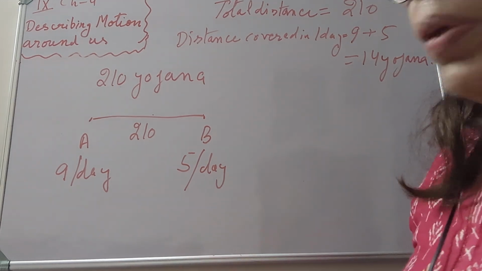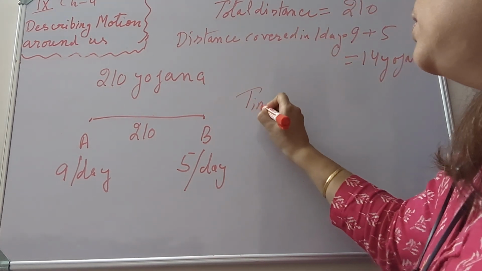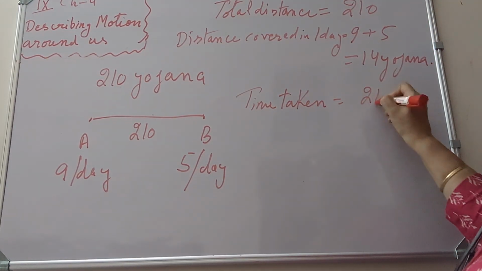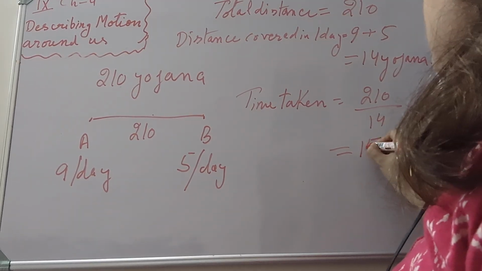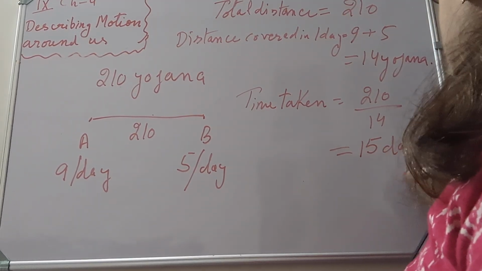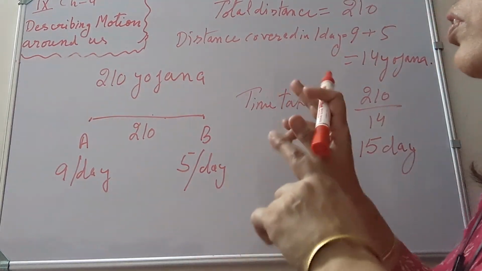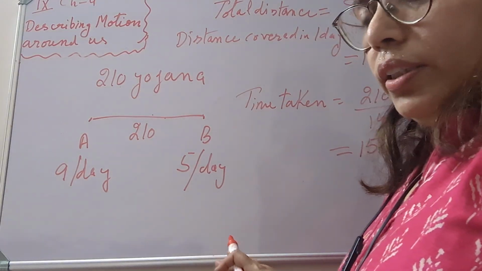So when will they meet? Time taken by them to meet each other is 210 divided by 14, that is 15 days. After 15 days, they will meet each other. So we are not taking the direction into consideration in this case.